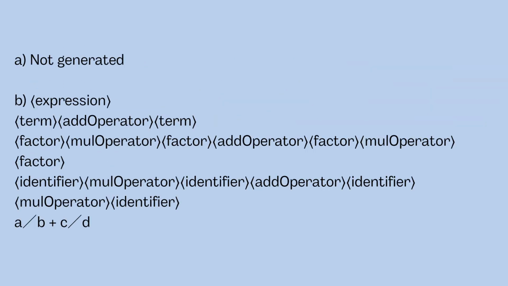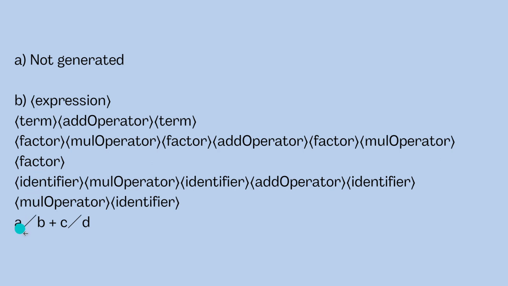So the first is not generated by the grammar, so we directly write it as not generated. Then the second is generated, so we write expression. Then in the next line we have term, add operator and term. Then we have factor, mul operator, factor, add operator, factor, mul operator, factor. Then we have identifier, mul operator, identifier, add operator, identifier, mul operator and identifier.